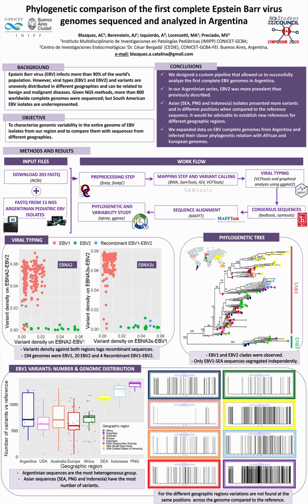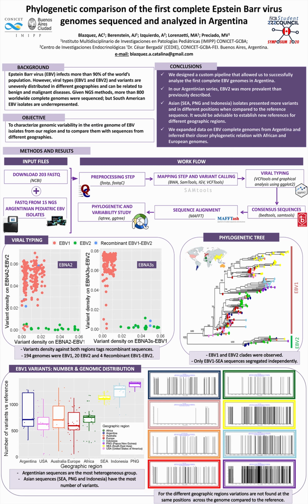Altogether, the mean number of variants for the Asian genomes, which include China, India, Papua New Guinea, and Indonesia, was greater than those for other geographies. On the other hand, the Argentinian sequences were the most heterogeneous group in terms of amount of variants. Moreover, variants in the Asian group were located in different genomic positions with regard to the reference.